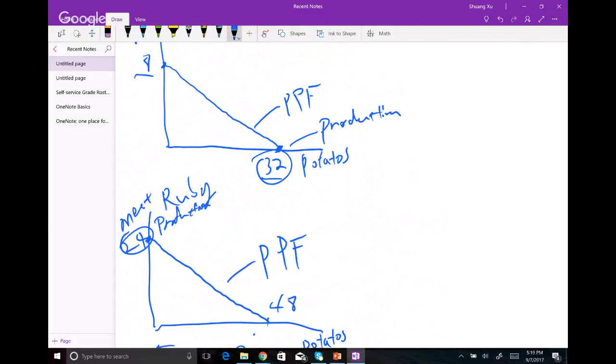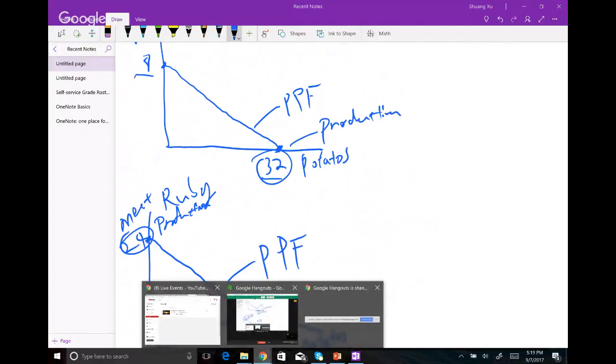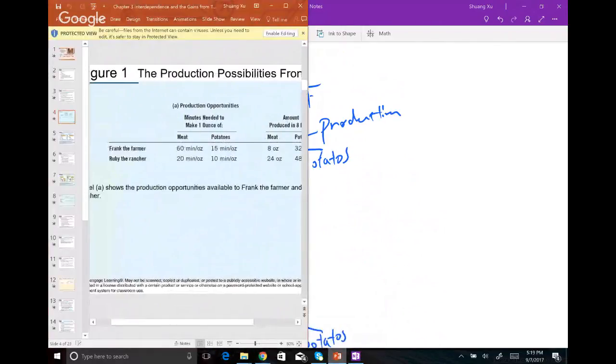So guys, if you want, label those 2 points on your own graph. Okay. Now we're going to trade. Let me see if I remember the numbers correctly. What's my terms of trade?